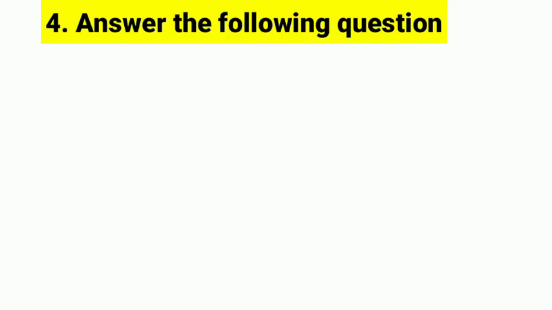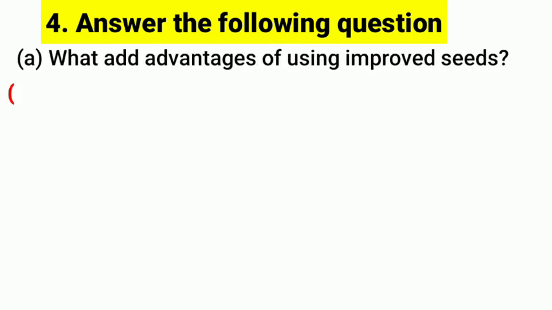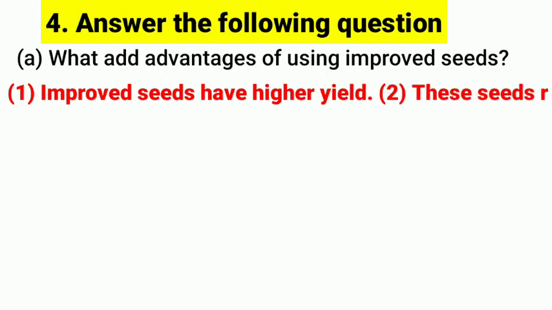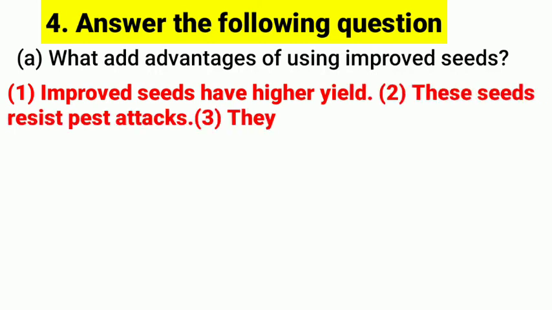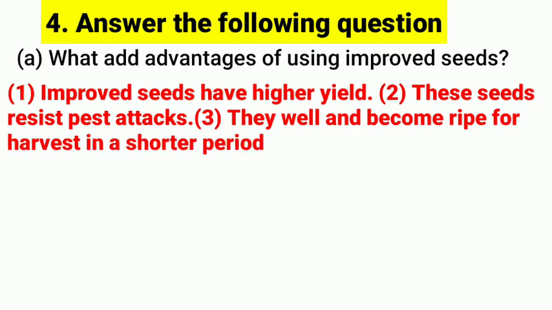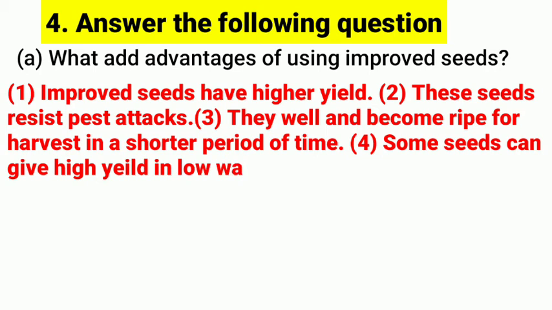As question 4, answer the following questions. As a, what are the added advantages of using improved seeds? The answer: improved seeds have higher yields. These seeds resist pest attacks. They grow well and become ripe for harvest in a shorter period of time. Some seeds can give high yields in low water supply too.